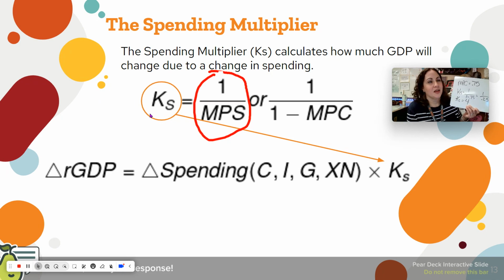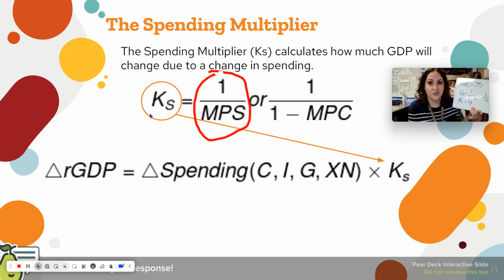So what does that mean? That means any change of spending that you have is going to have a 4 times effect on GDP. So if I spend $100, GDP is going to go up by 4 times, $400. Or if I spend $1 million, GDP is going to go up by 4 times that. GDP is going to go up by $4 million.